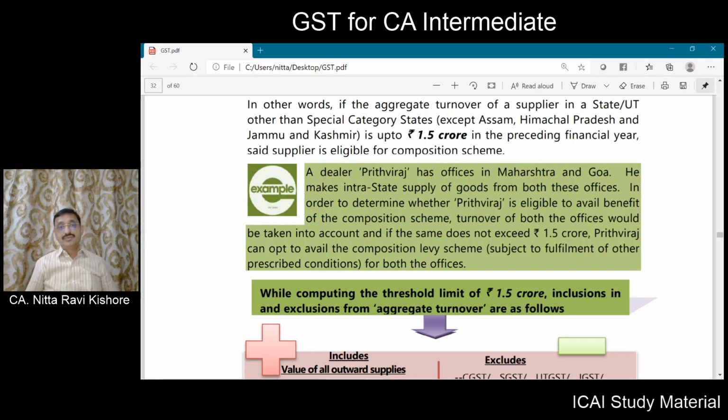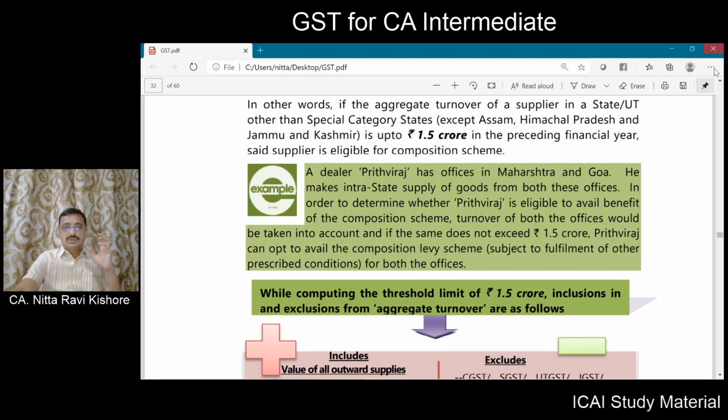And also, if you are having more than one place of business, whether you have separate registrations or not, you have to adopt the composition scheme for all places under the same PAN.